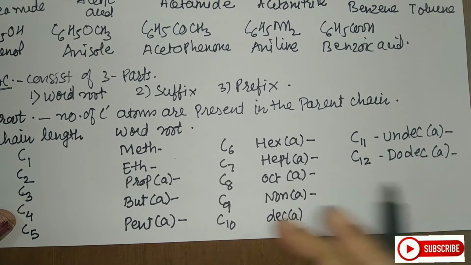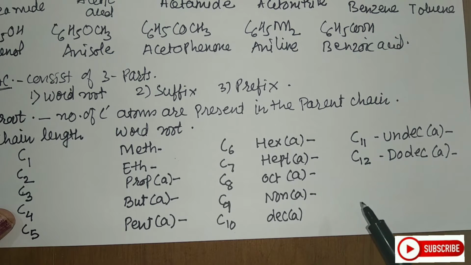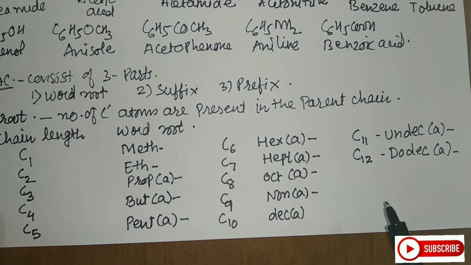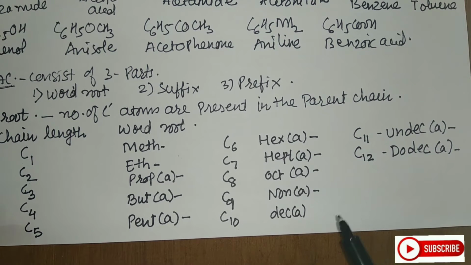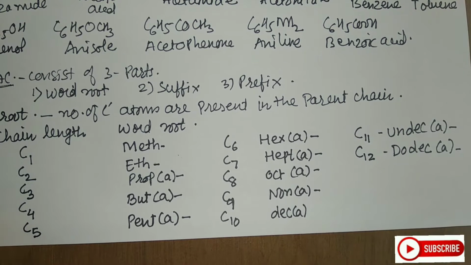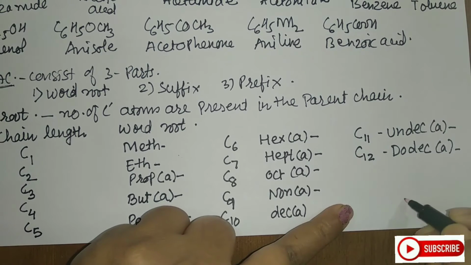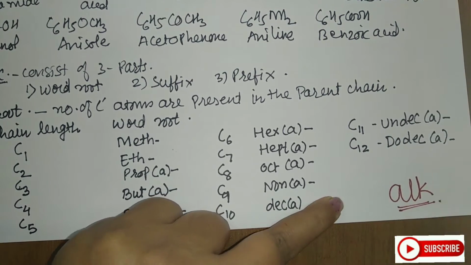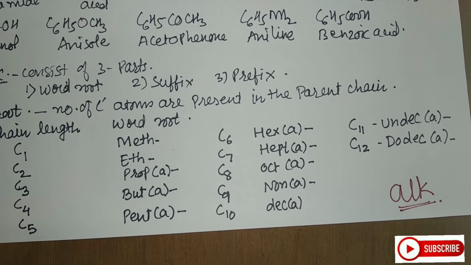So this is all about the word root. The extra A, what is written in the parenthesis, is used only if the primary suffix to be added begins with a consonant. Right? So in general, whenever we take the word root, we are using ALK, A-L-K here. So this is how we will use the word root.